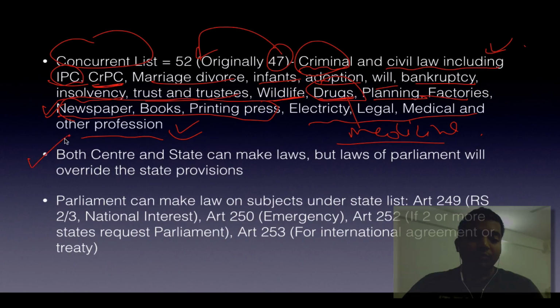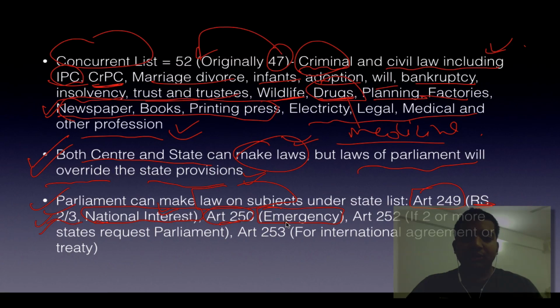So the most important thing is both center and state can make laws on the concurrent list, but laws of parliament, if already existing or if made in future, will always override the state provisions. So this is important. Center has an overriding power over state provisions. Forget about the concurrent list. Even on a state list, parliament can make law when there are 5 conditions. First is Article 249, where Rajya Sabha, if by two-third majority passes that an issue is in national interest and parliament should legislate first. Second is Article 250, when there is an emergency on the entire state or a part thereof, parliament can make law.